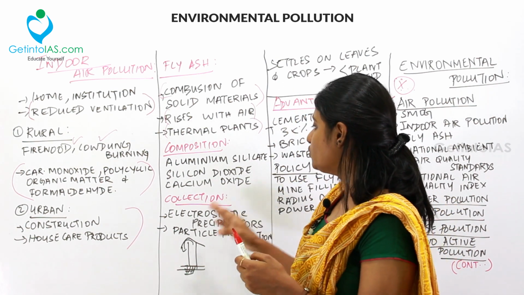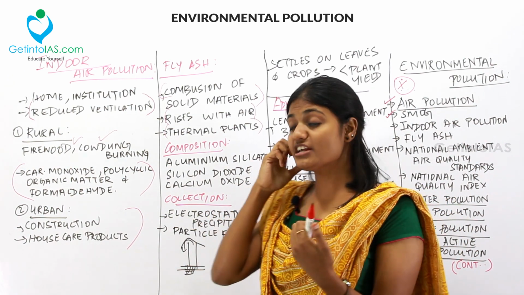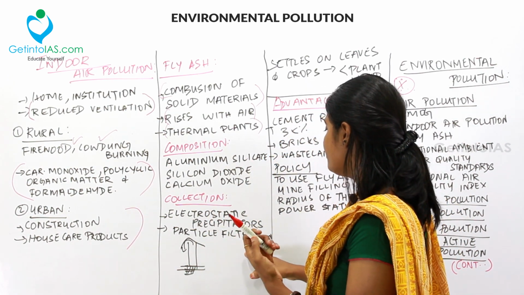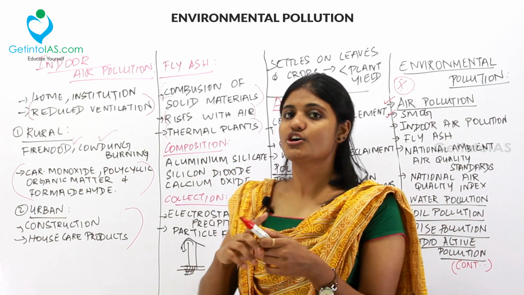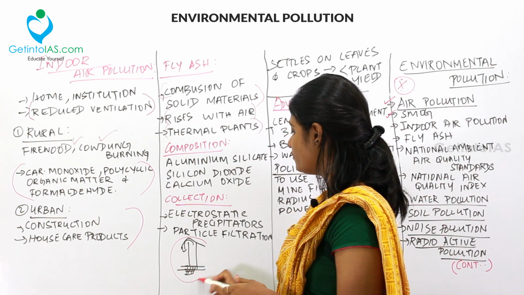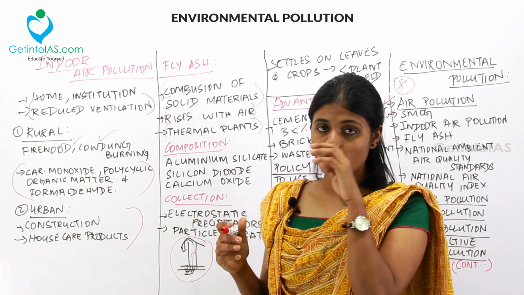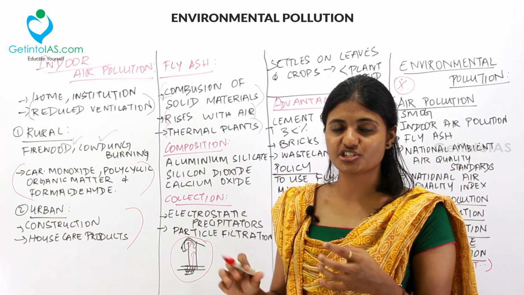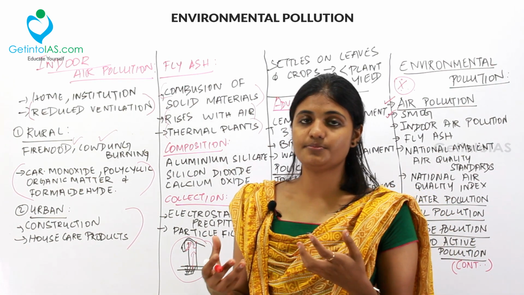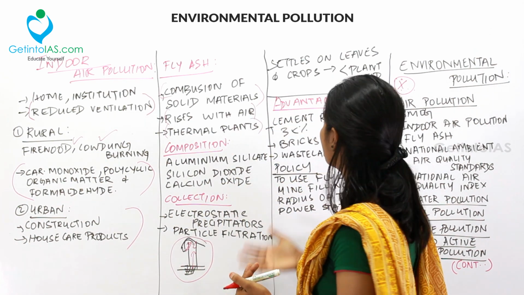Basically we use electrostatic precipitators which pull in the fly ash, and the particle filtrators present in the chimneys of the thermal plants. In a thermal plant, the fly ash will try to escape through the chimney. So at the mouth of the chimney, you can place the particle filtration or the electrostatic precipitators and take in the fly ash. So this is the collection of fly ash.